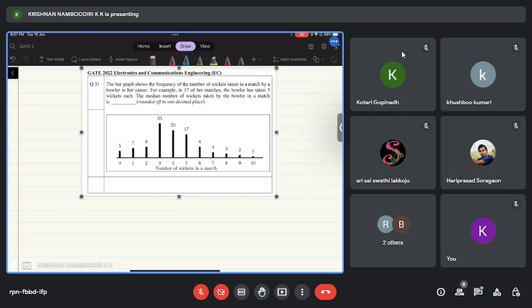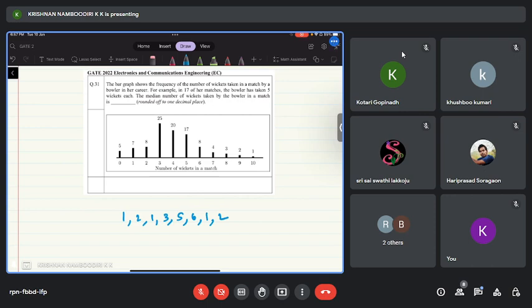That means if I have these numbers 1, 2, 1, 3, 5, 6, 1, 2. What is the mode of these numbers? Mode is nothing but 1, because 1 is repeating 3 times. The frequency of 1 is 3. 2 is appearing 2 times. 3, 5, 6 are appearing once. So which is the most frequently appearing number? Which is 1. So the mode is 1.